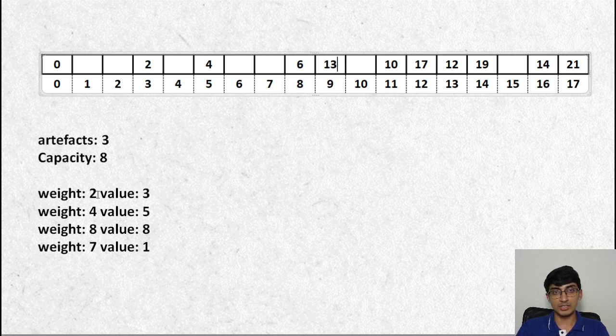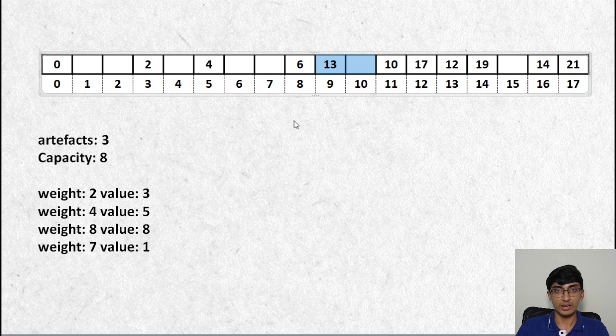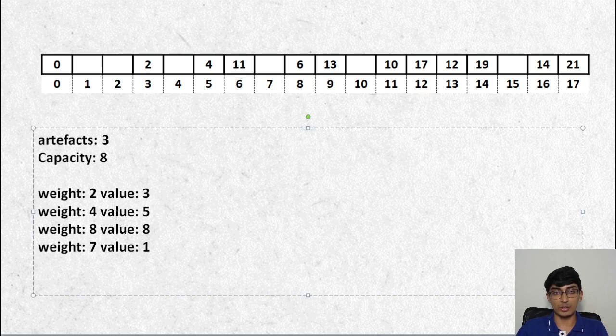What this basically means is that you could select 3 plus 5 plus 1, right, and that would give you 9, and the weight required for that would be 2 plus 4, 6, 6 plus 7, 13. That's exactly what's happening over here, right? So for 6 we don't change it. 7 we don't change. For 6 we can change. Say for value 6 we can make this 4 plus 7, 11. So to reach a value of 6 you need a minimum weight of 11 itself, and the way you can do that is by taking artifact 2 plus artifact 4, right?